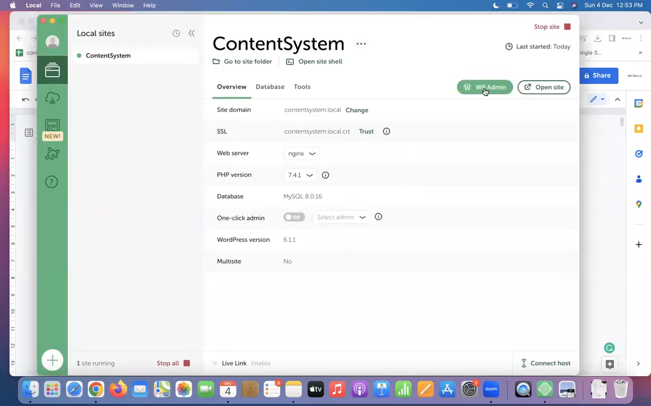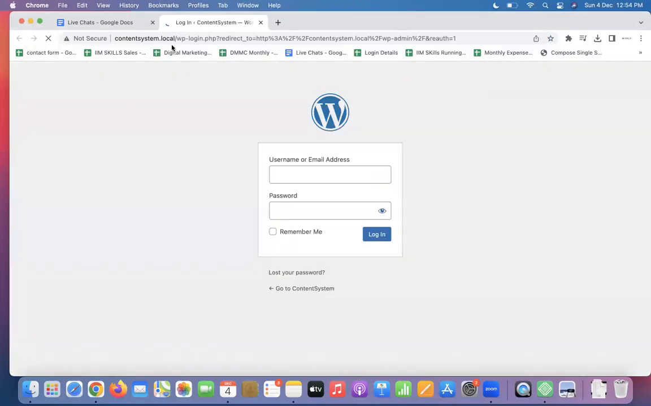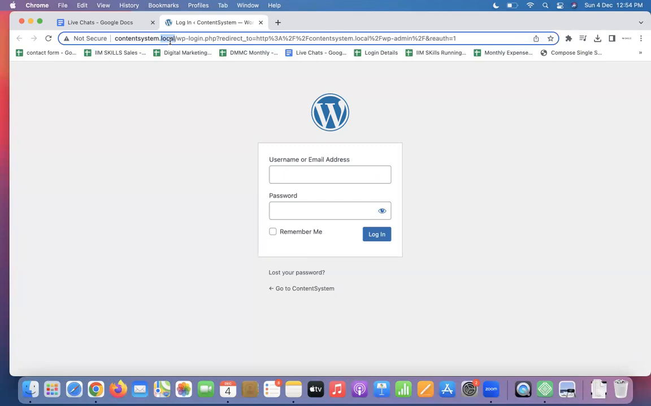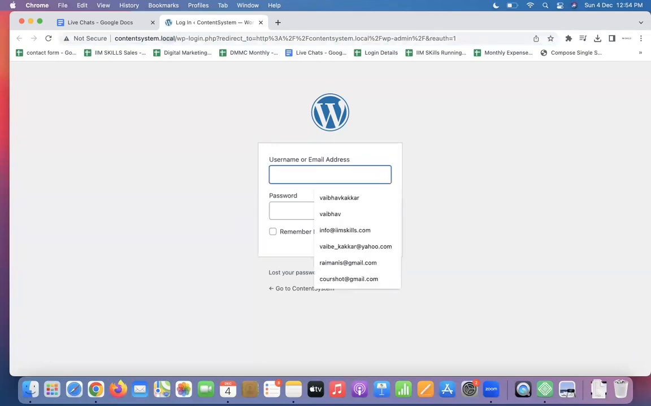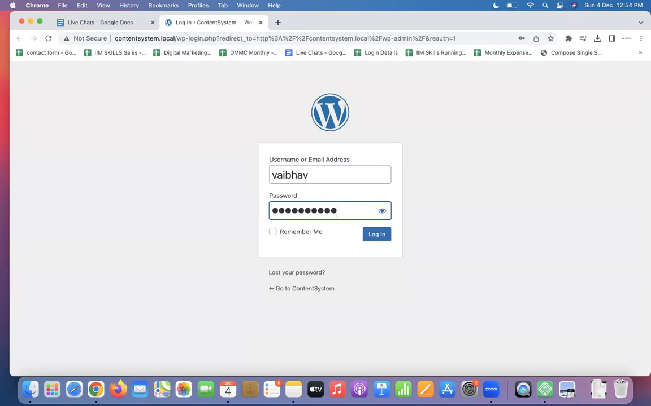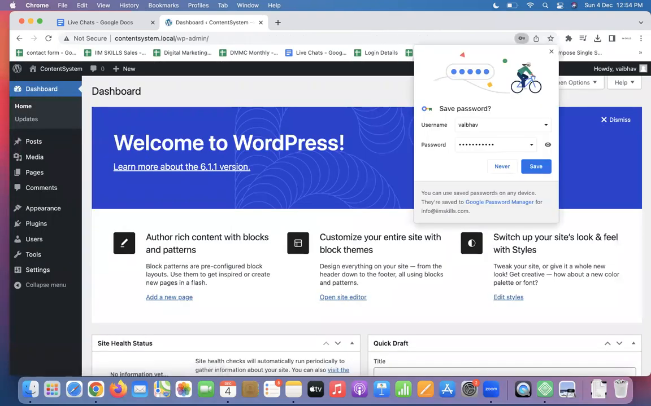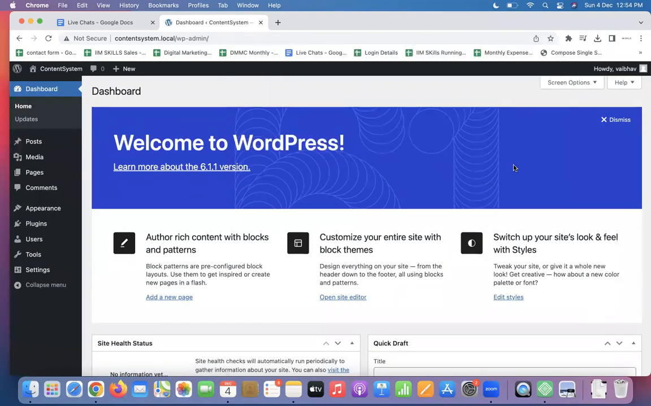Basics clear. Now I will click WP admin. See, content system is the website name I've kept. It's a local machine, so in my case, it says .local. If it is a live website, it would have said .com, .in, .net, .org. I have used Vaibhav as my username, Vaibhav as my password. Remember, do not ever give your username and password to anybody. If you do that, your website will be hacked. Cool. The backend, in your case or in my case, will appear similar to each other. Universally, it is the same. Am I clear?